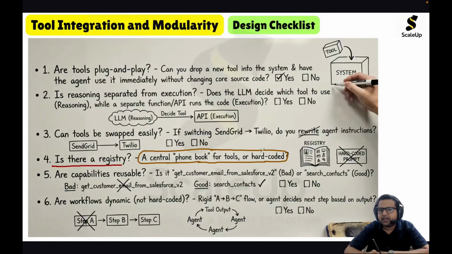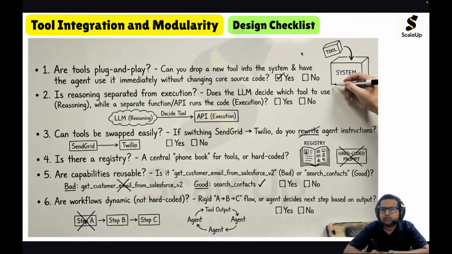Two possibilities are there: either we hard code the names of the tools in a prompt and give it to the LLM, or we make use of a tool registry. The design practice you should follow is to make use of a tool registry and not hard code the tools in a system prompt.